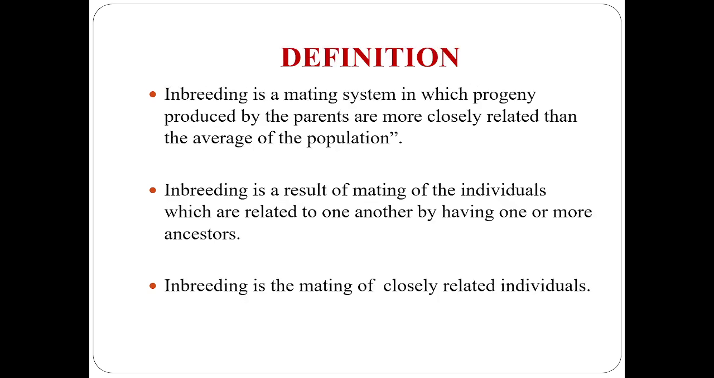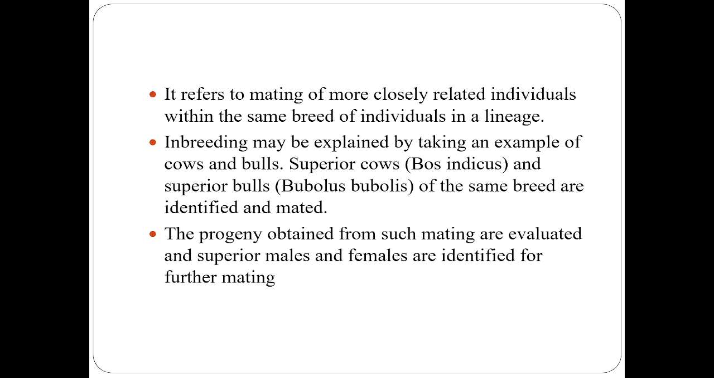Now let us see what is inbreeding. Inbreeding is a mating system in which progeny produced by the parents are more closely related than the average of the population. So inbreeding is a result of mating of individuals which are related to one another by having one or more ancestors. So inbreeding is the mating of closely related individuals. It refers to the mating of more closely related individuals within the same breed in a lineage.